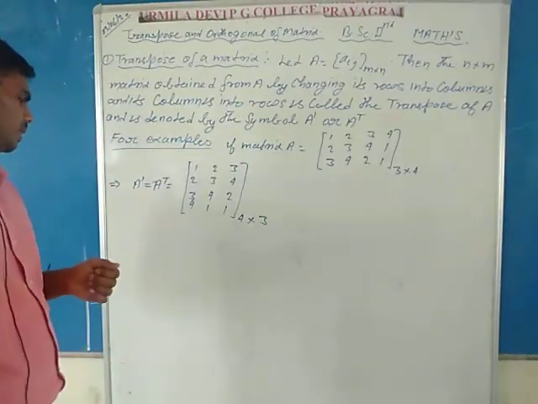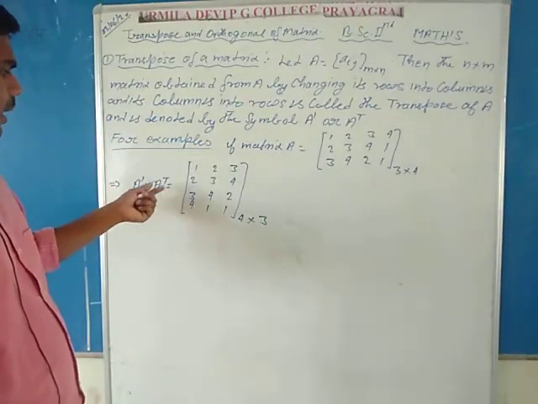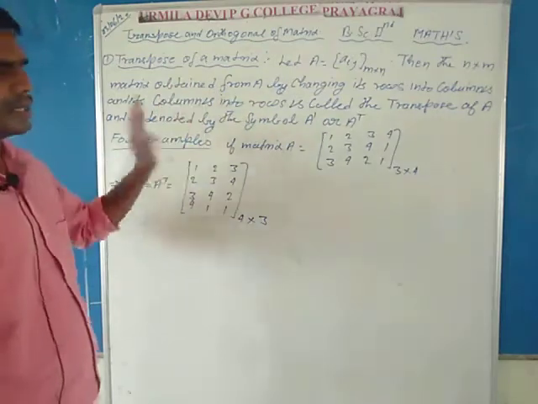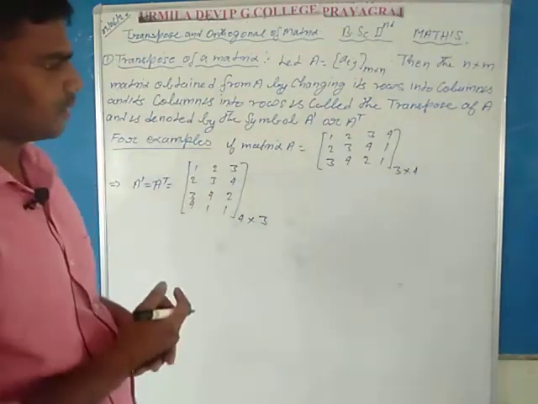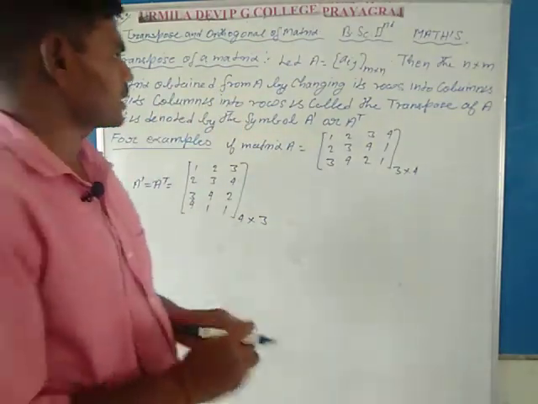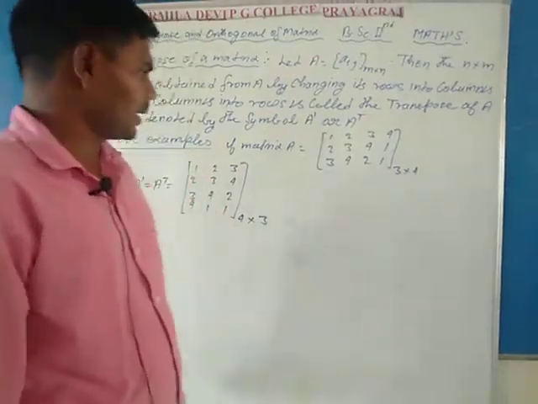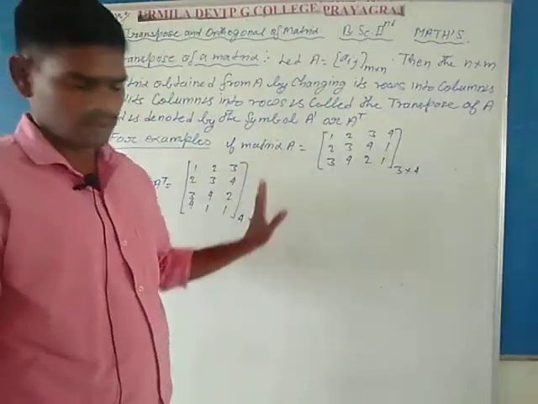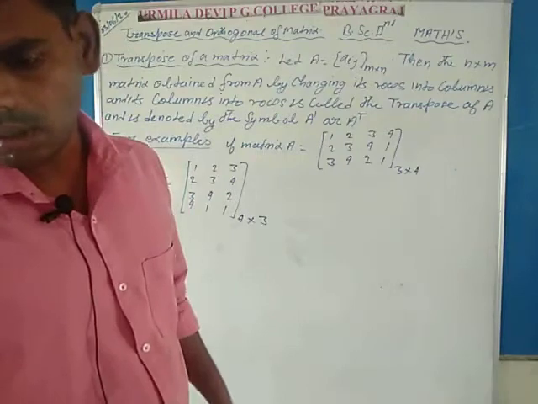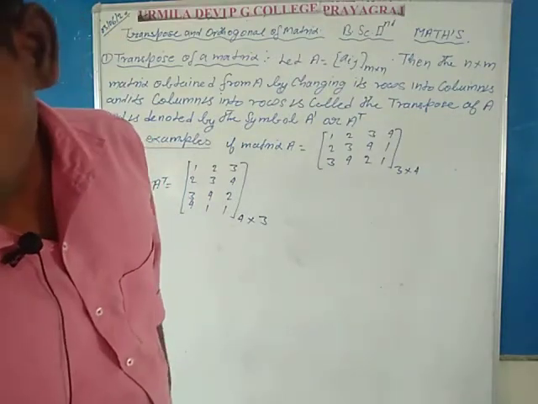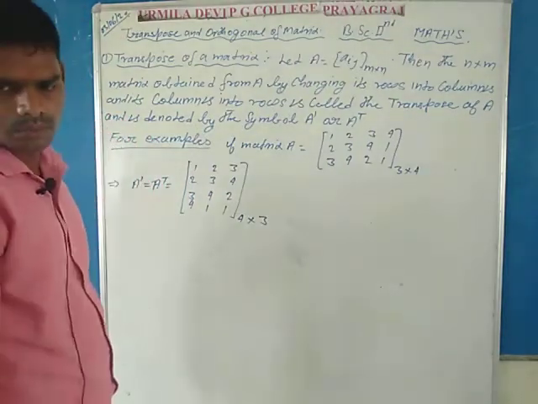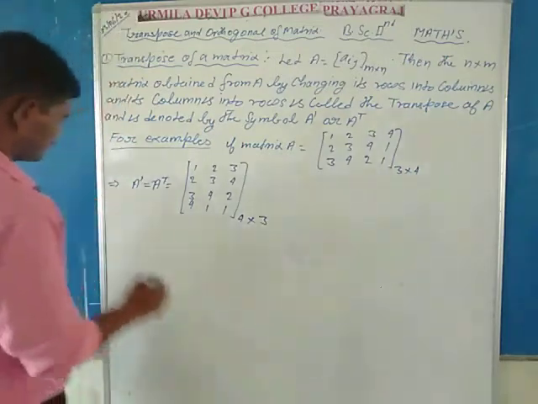So by this example it is clear that you can write the transpose of any matrix by only changing rows into columns. Next article is properties of transpose of matrices.